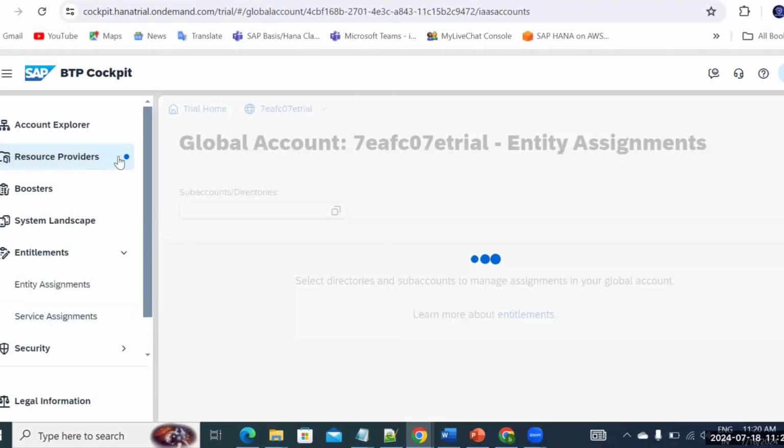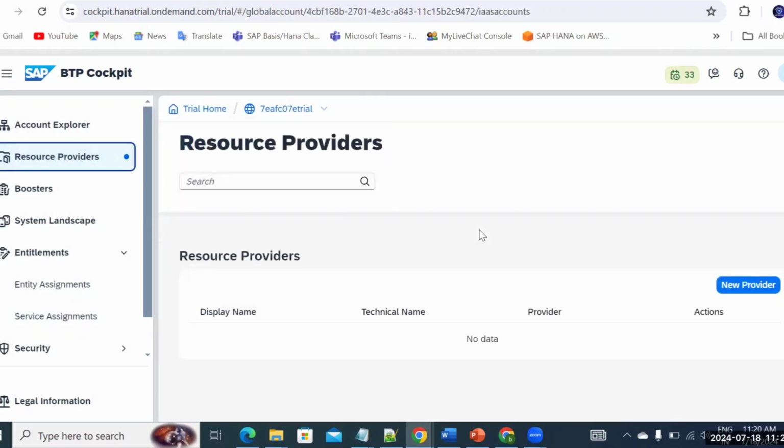Along with that, we're going to discuss resource providers, particularly if you want to connect to additional external sources, or maybe you want to connect with an AWS server. I'll tell you how you can connect the BTP account to your AWS. I'll give you the complete guide on that, and we're also doing it right away in the training, of course. Along with that, you have the system landscape.